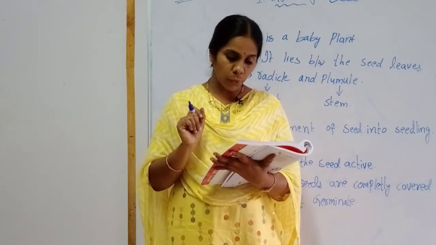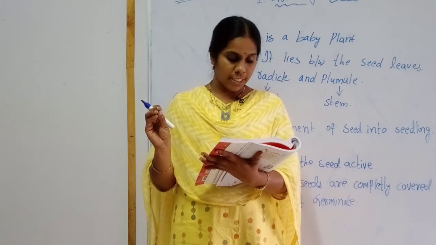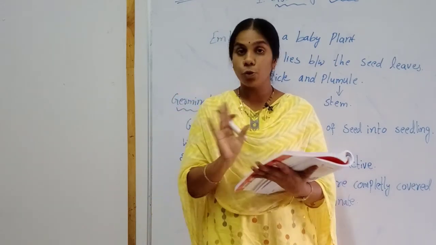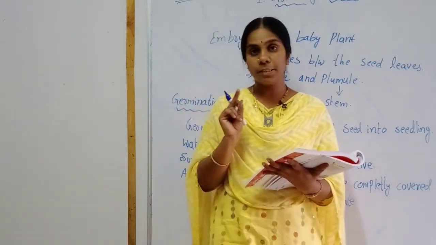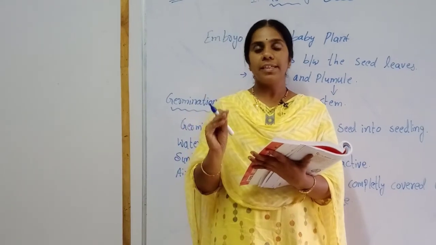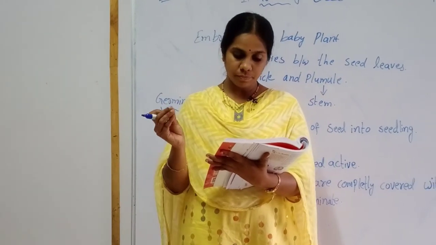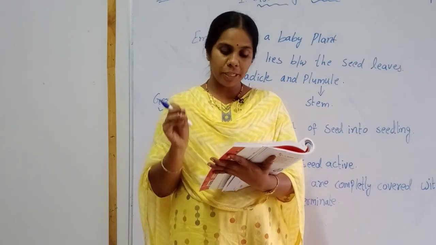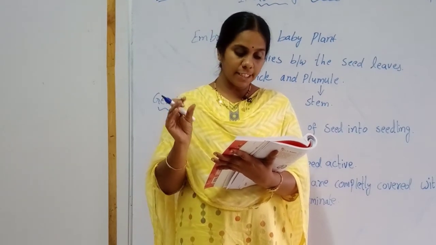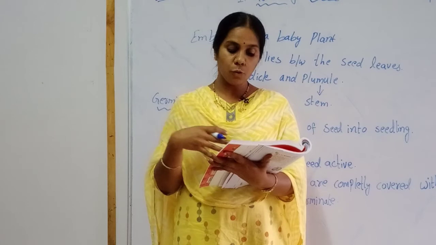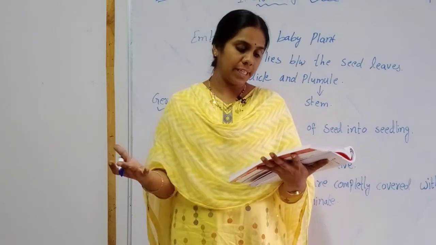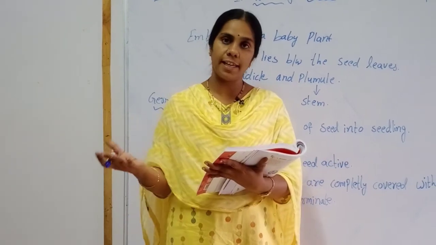In bowl 2, put a few bean seeds on dry cotton. You should not wet the cotton in bowl 2. Take dry cotton, put a few bean seeds in it and keep it in an open place exposed to sunlight.